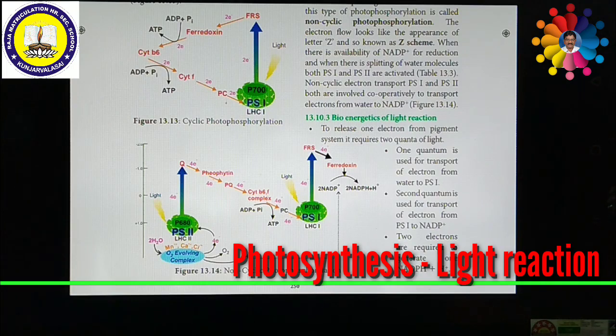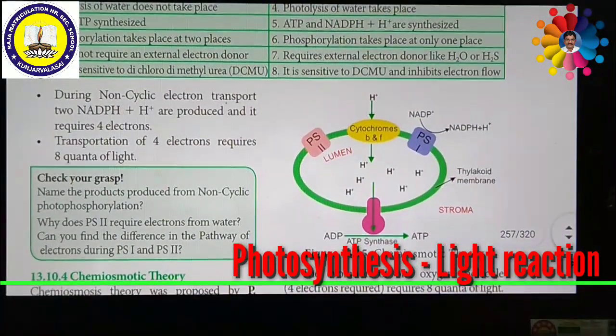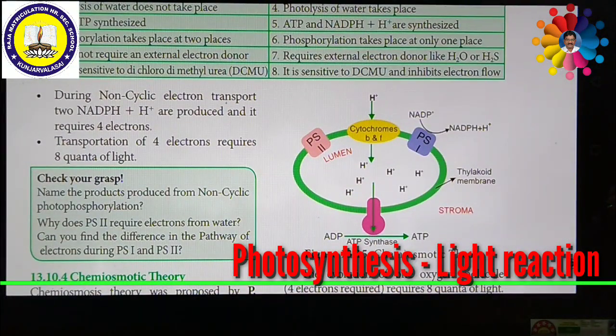Now we are going to discuss another important concept called the chemiosmotic theory. Look at this picture. This picture will help us understand what the chemiosmotic theory is. The chemiosmotic theory was proposed by Mitchell in the year 1966.